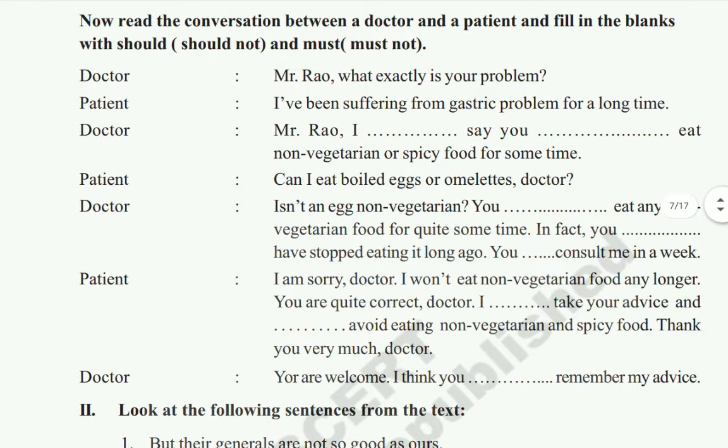Here is a conversation between a doctor and a patient. The doctor asks the patient, Mr. Rao, what exactly is your problem? And the patient says, I have been suffering from a gastric problem for a long time.